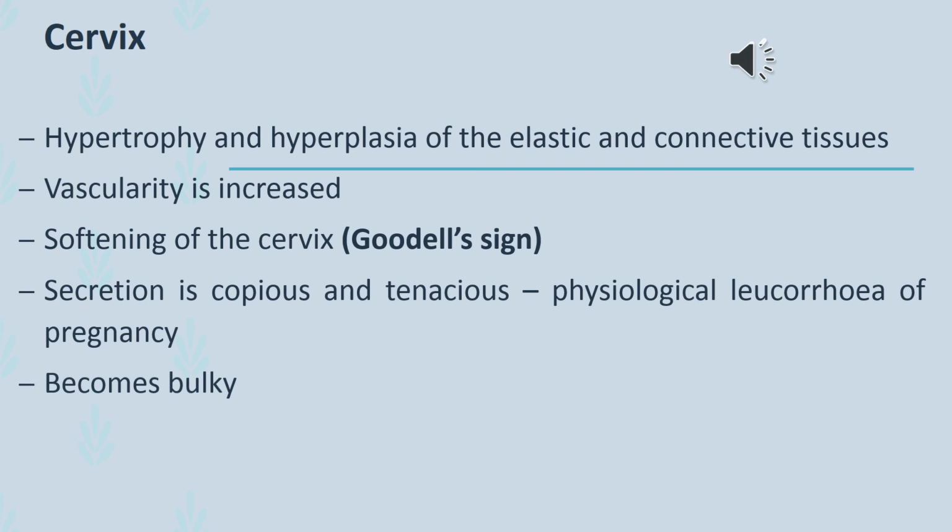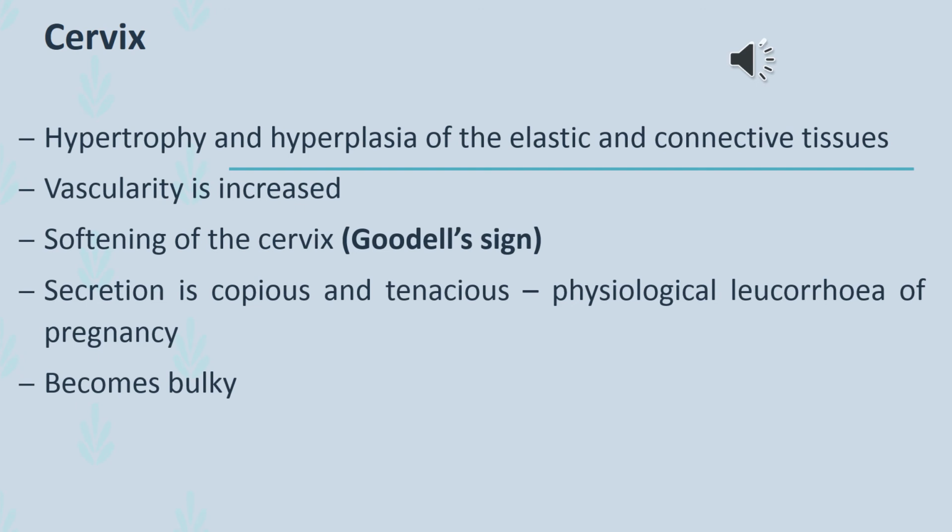Next, the changes occurring in the cervix. There are hypertrophy and hyperplasia of the elastic and connective tissues, and fluid accumulates inside and in between the fibers. Vascularity of the cervix is increased, and all these lead to marked softening of the cervix, and this is called as Goodell's sign.